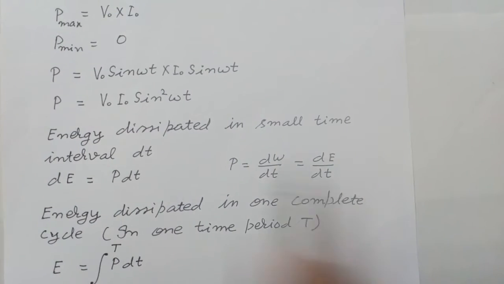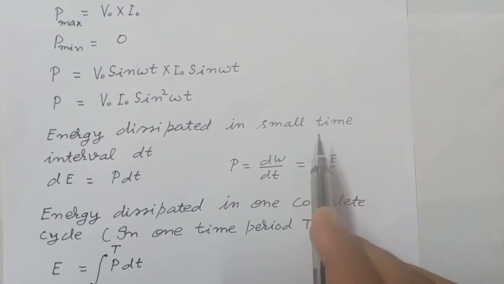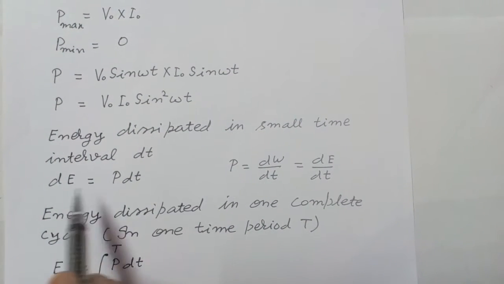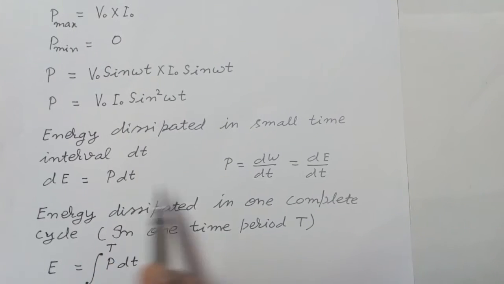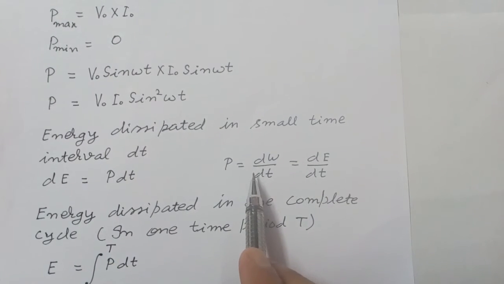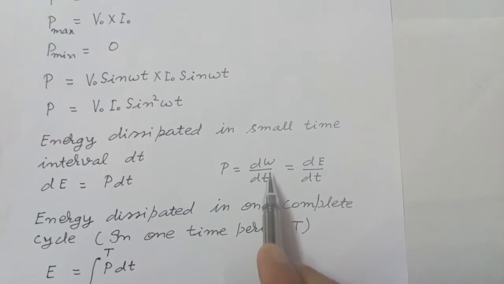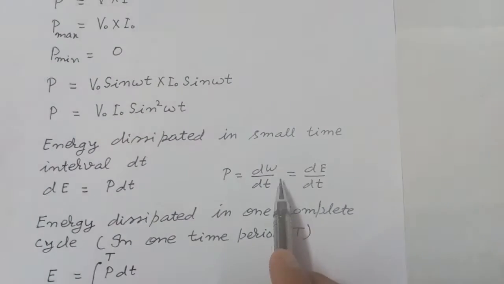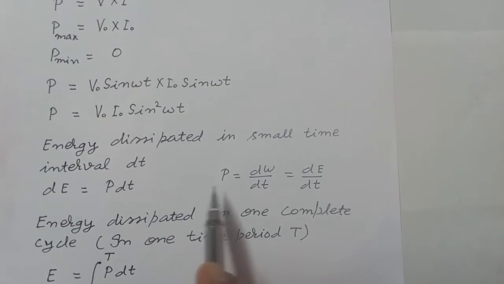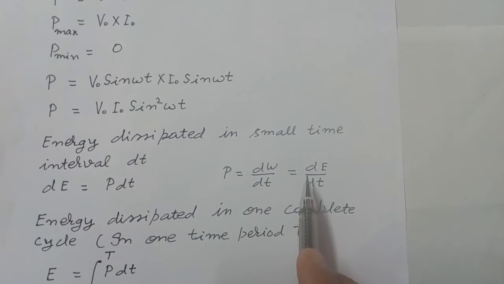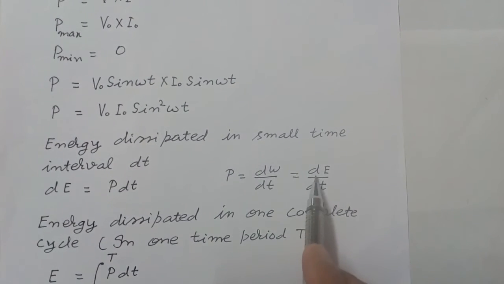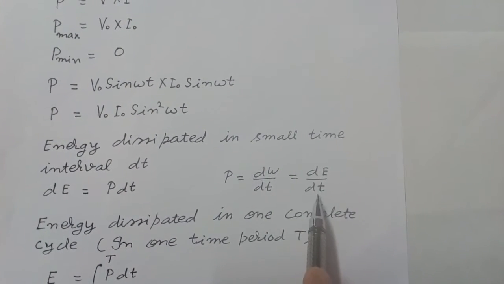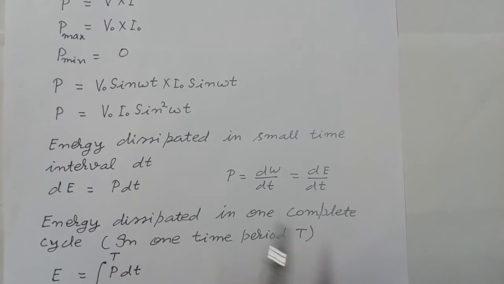Now energy dissipated in a small time interval dt, dE is equal to P into dt, because power P is equal to the rate of doing work, or power P is equal to dE upon dt. So small energy dissipation in time interval dt, dE is equal to P multiplied by dt.